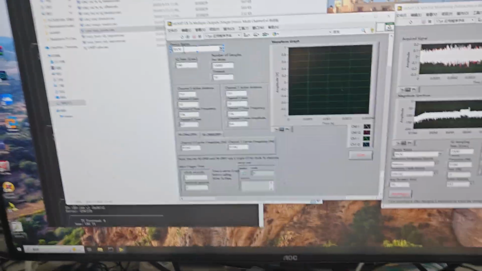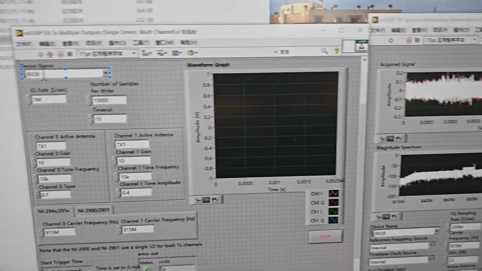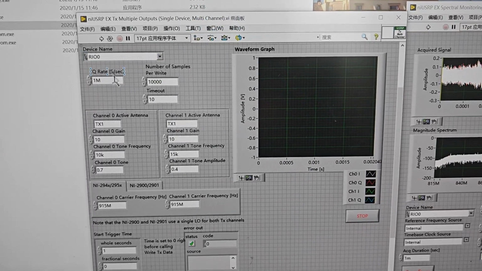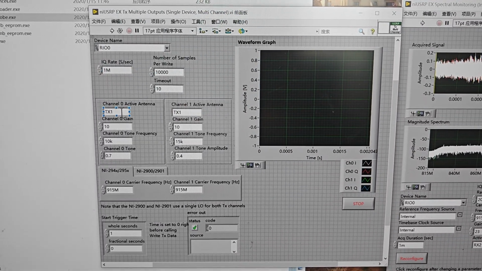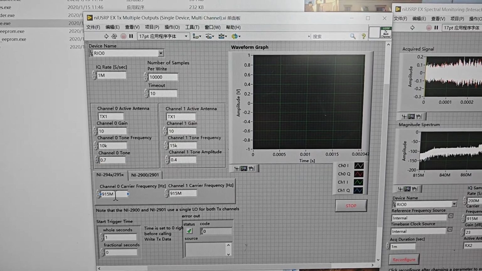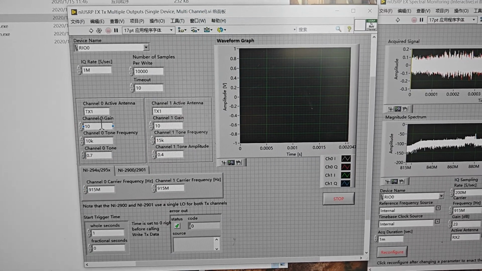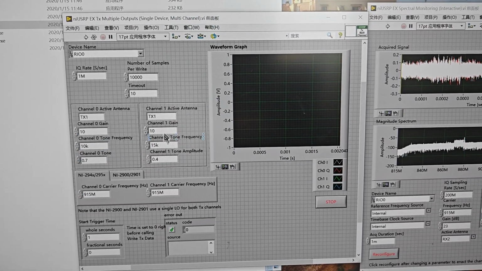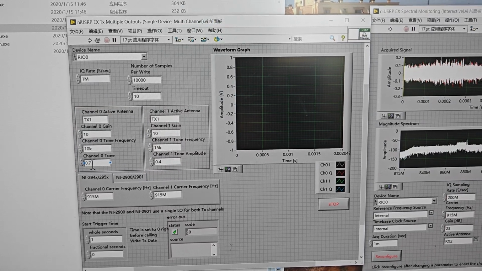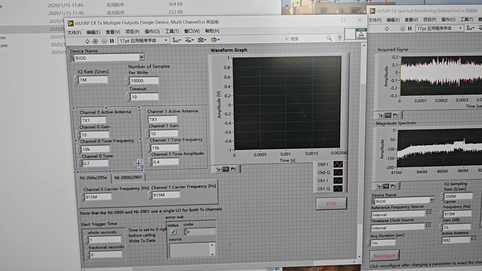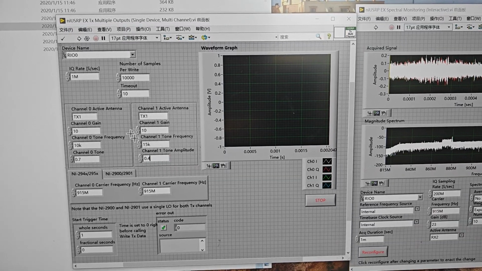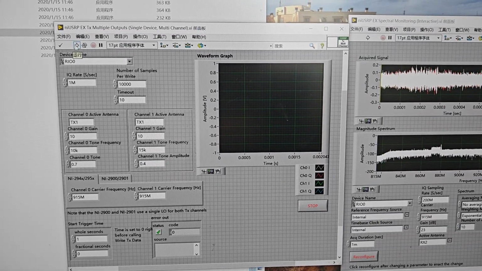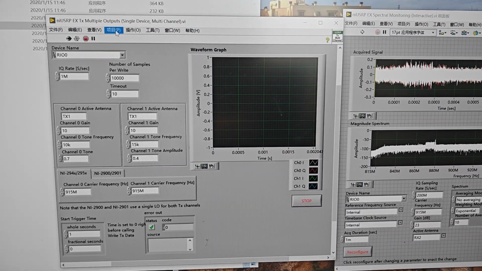Please check the monitor. We input the RIO0 and the IQ rate is 1 megahertz and the center frequency. And this is two signals. One signal is 2.7 and the other signal is 2.4. And we run this demo.